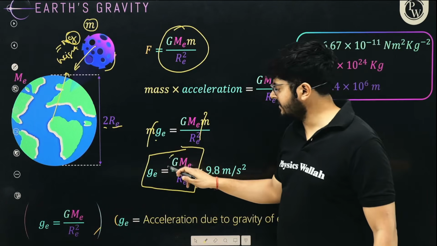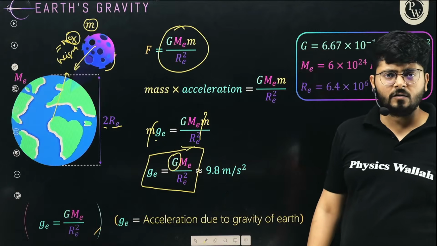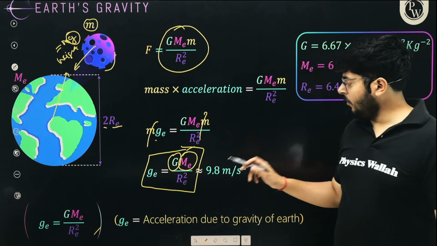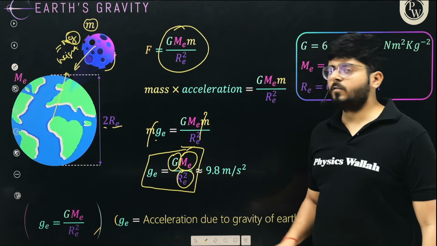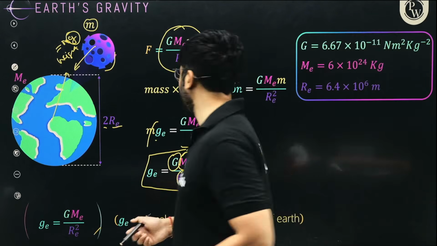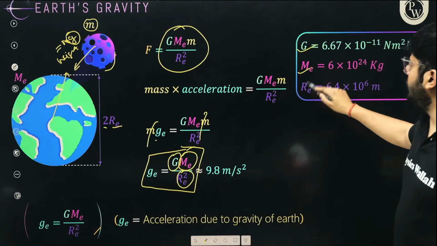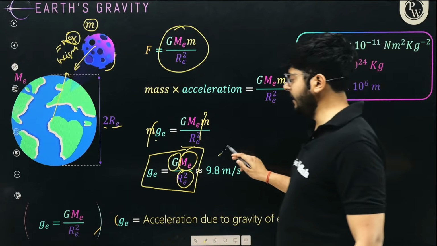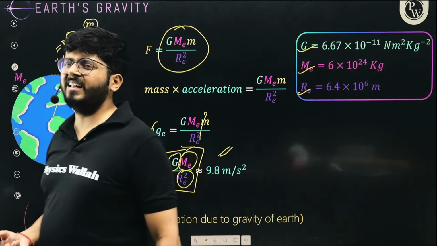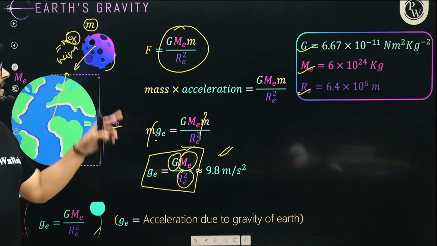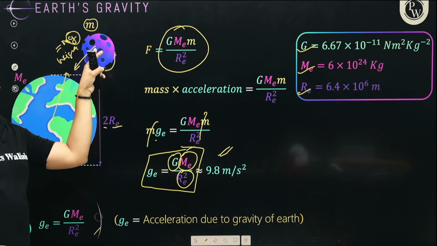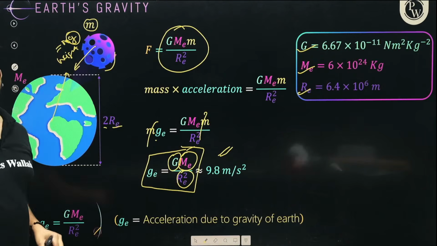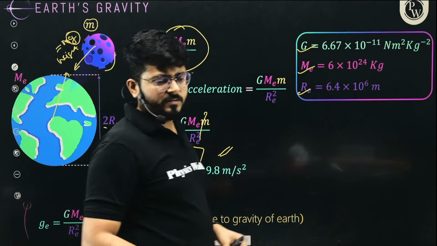Here you see that this capital G is a constant, the universal constant of gravitation. Mass of Earth is a constant, right? And also the radius of Earth is another constant. So all these three things are constant, yes or no? The values of G, ME and RE are almost constant, we can say. The acceleration due to gravity on the surface of Earth is not dependent on the mass of the object, right? If it was a smaller object or a heavier object, it will have the same acceleration due to gravity. I hope it is making some sense, right?